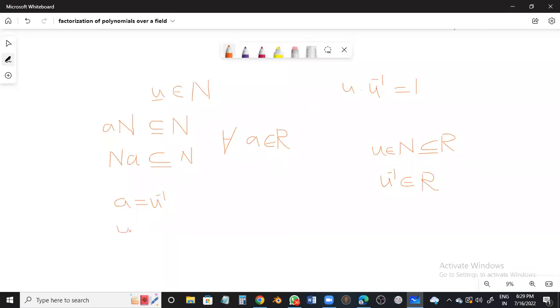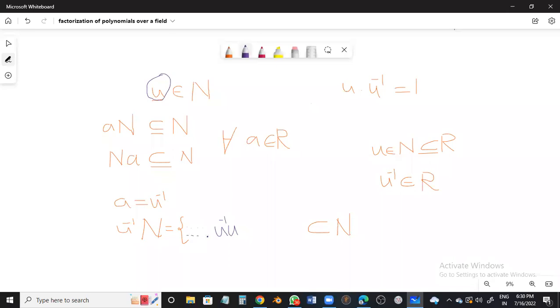I will multiply U inverse to the whole of N, and this will be a subset of N. This will contain all elements, but one of the elements is U, and to this U you are multiplying on the left by U inverse.